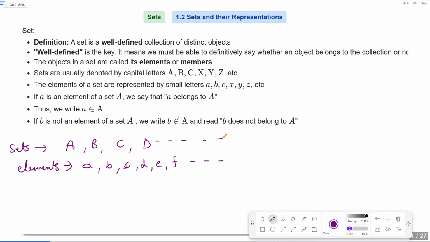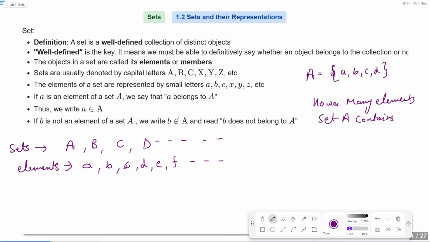Okay, so if I write A is equal to {a, b, c, d}, how many elements does set A contain?